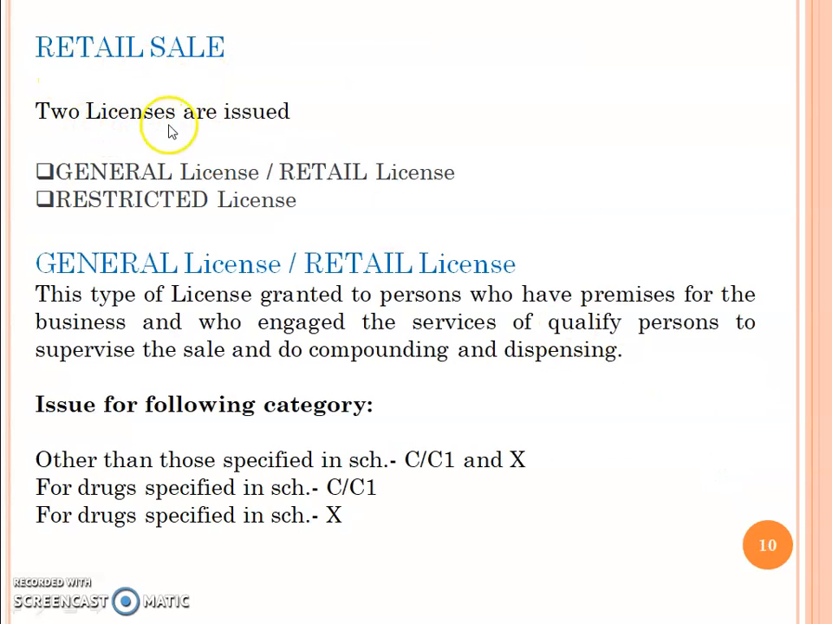Retail sale. Two licenses are issued under retail sale: general license or retail license, and restricted license. General license or retail license: this type of license is granted to a person who has premises for the business and who engages the services of a qualified person to supervise the sale and to do compounding and dispensing. Issued for the following categories: other than those specified in Schedule C, C1 and X; drugs specified in Schedule C, C1; and drugs specified in Schedule X.